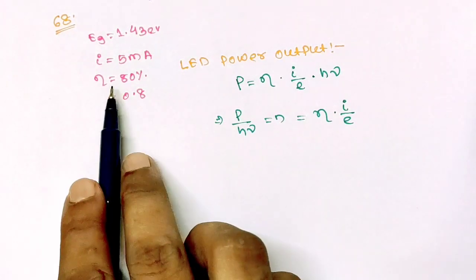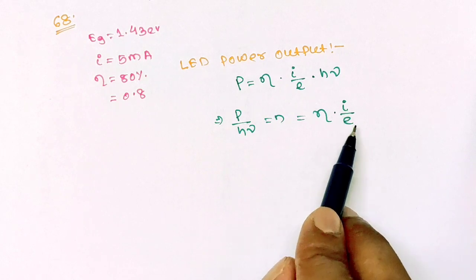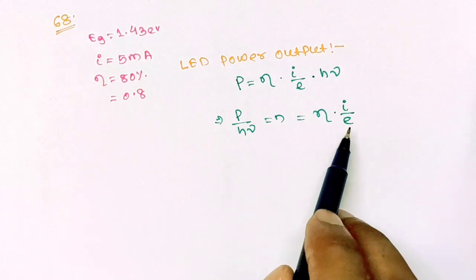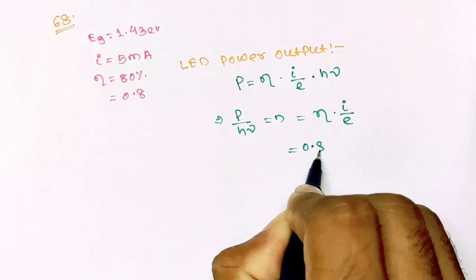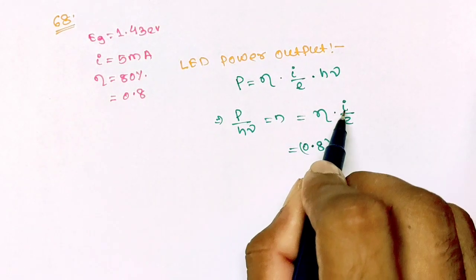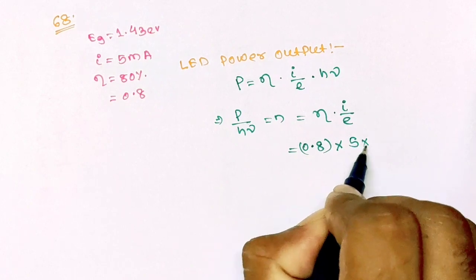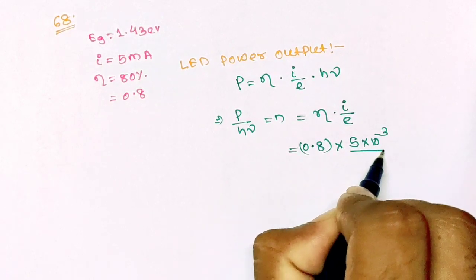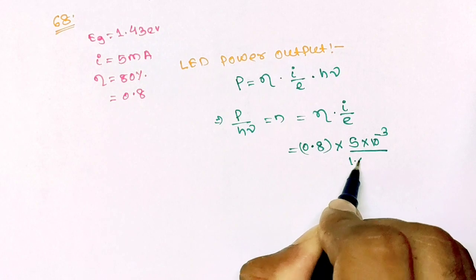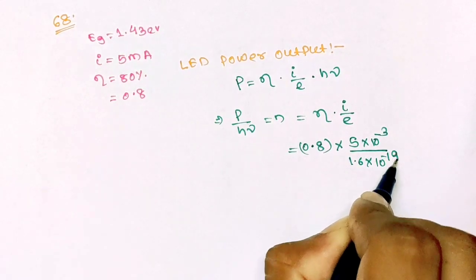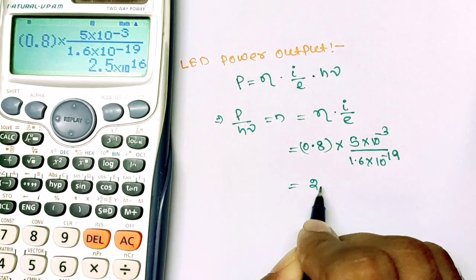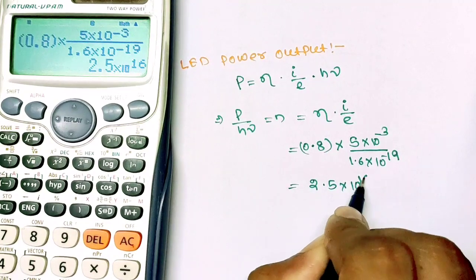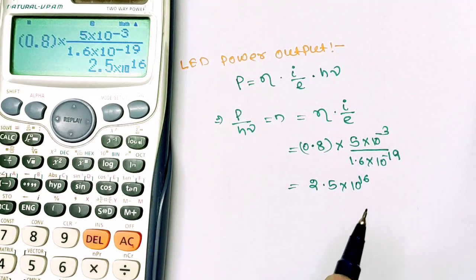Efficiency is given and forward bias current is given, and e is the electronic charge, 1.6 into 10 to the power minus 19 coulomb. So efficiency is 0.8 times current 5 into 10 to the power minus 3 ampere, divided by charge 1.6 into 10 to the power minus 19 coulomb. So you can calculate this, and this is equals to 2.5 into 10 to the power 16. So your correct option is option D.